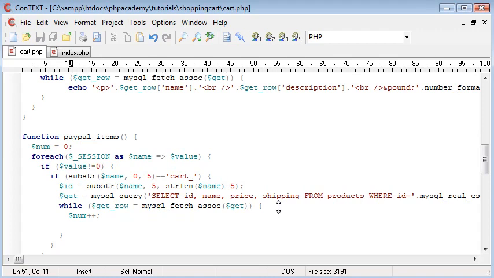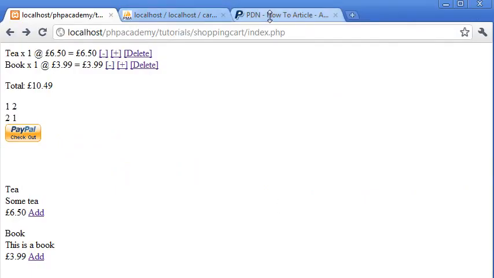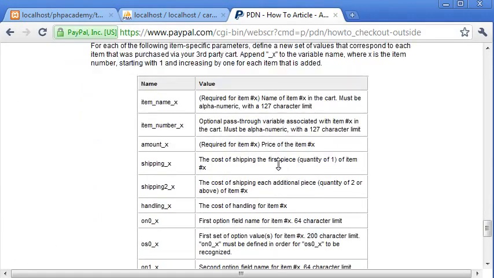So the first input type is the input number. So I'm going to echo, let me just show you in here what we need. So we've got item underscore number underscore x. So x is each item number.